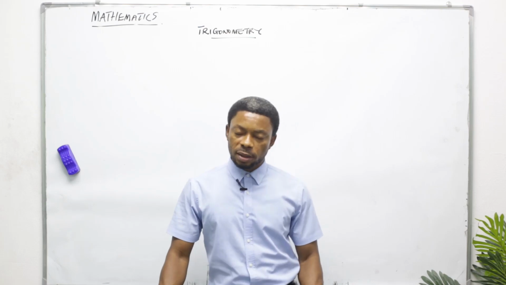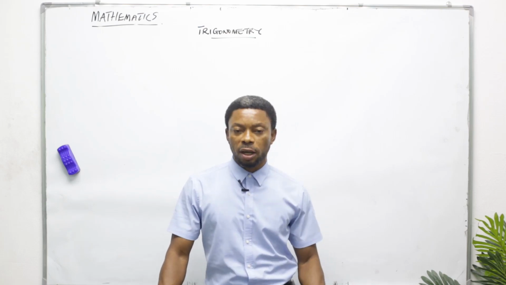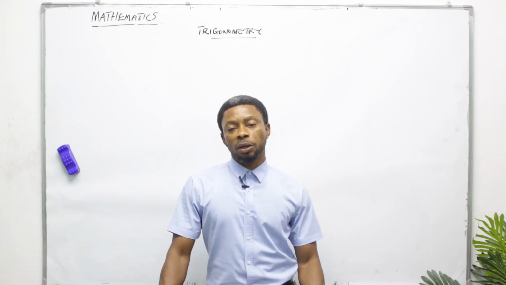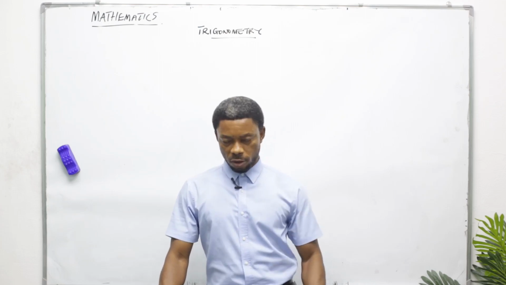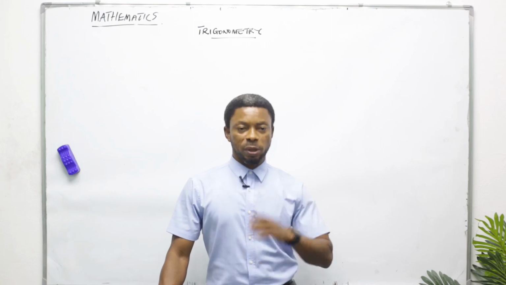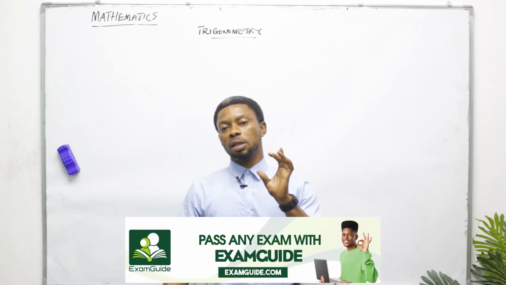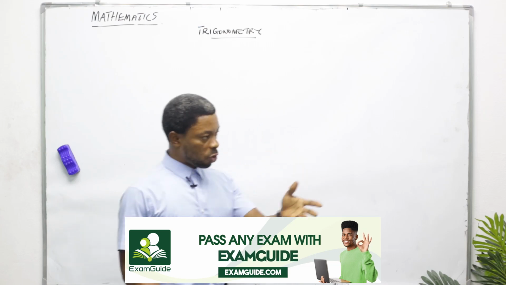The third thing we are going to consider under trigonometry is special angles. These are the three things we'll look at today under this introduction of trigonometry.